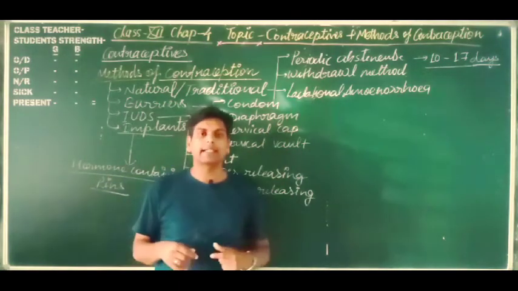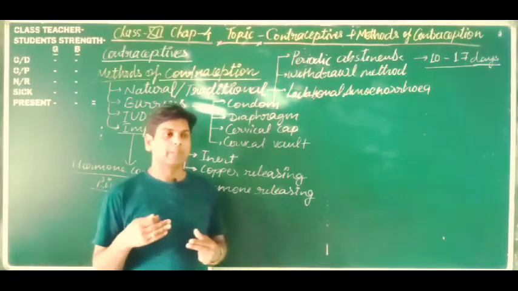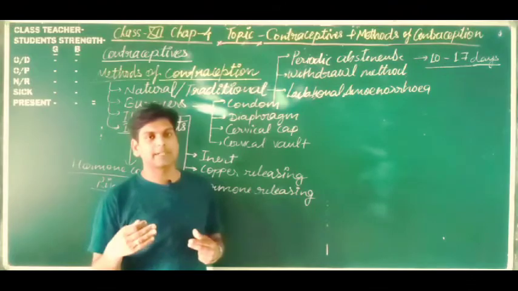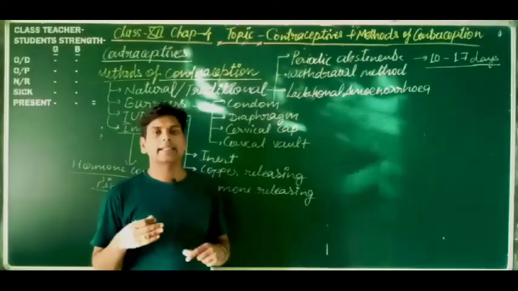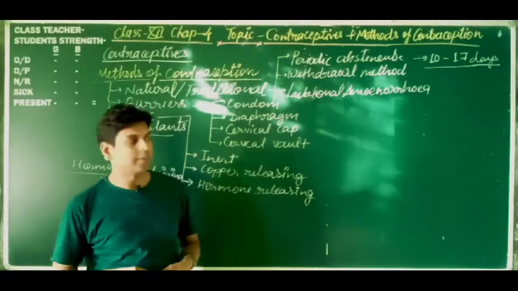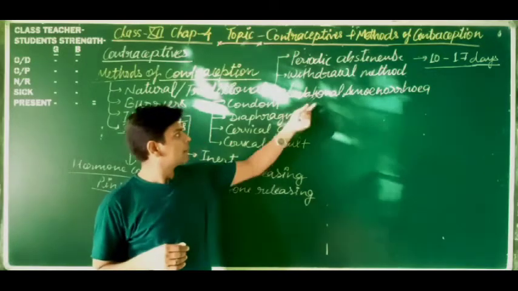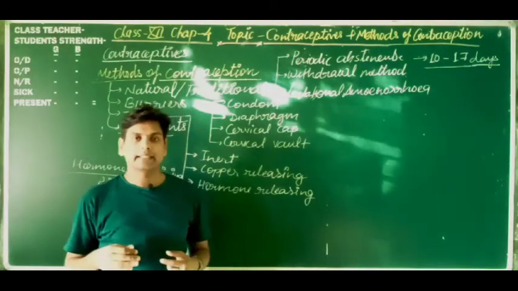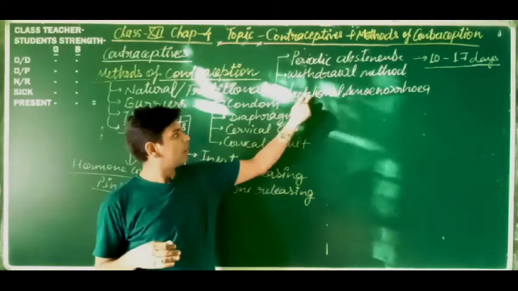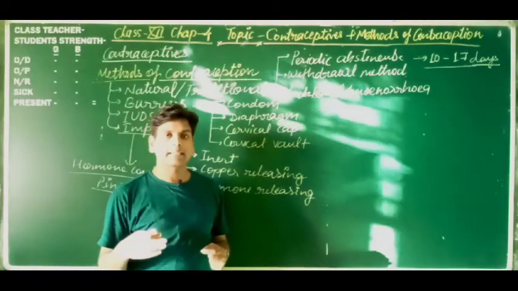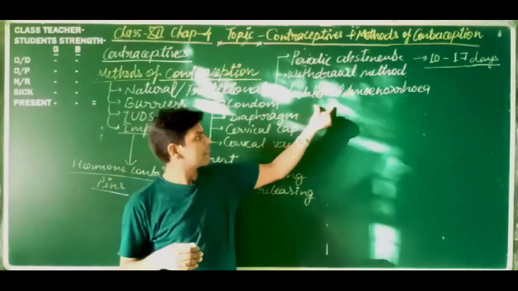Lactational amenorrhea, dear students, you know, after parturition or at the time of breastfeeding, when the child feeds on the breast of the mother, the menstrual cycle totally stops, because some hormonal changes occur in the blood. That is why endometrial changes do not happen, and also ovulation, the release of the egg, does not happen. So this period is known as lactational amenorrhea.